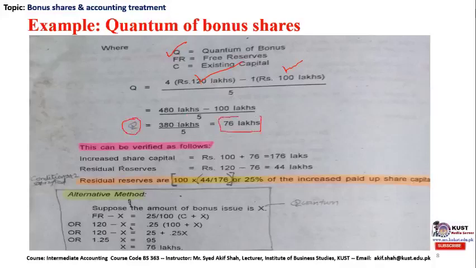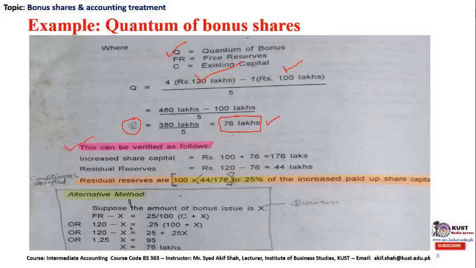It means that we can advise the company that they can issue 76 lakhs worth of bonus shares to the existing shareholders on the basis of the 25% residual test. How can we verify this?